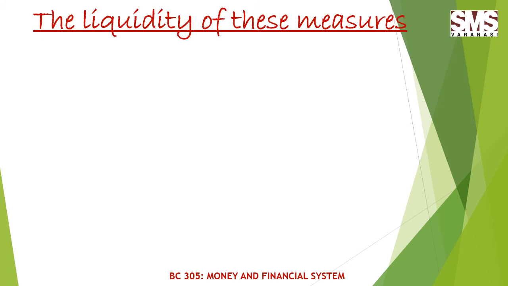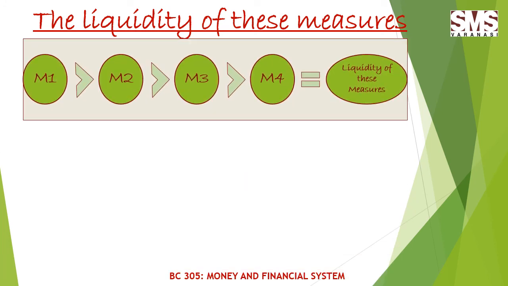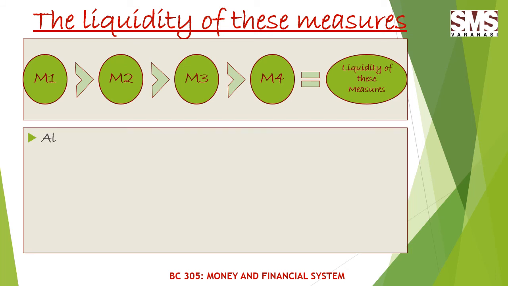Now, talking about the liquidity of these measures, as the RBI has given the four alternative measures of money supply, in terms of liquidity, the first measure of money supply is greater than the second measure, the second is greater than the third, and the third is greater than the fourth, and this represents the liquidity of the measures.